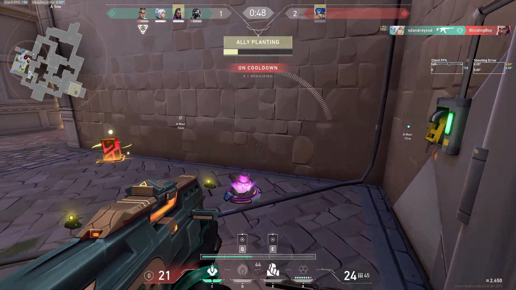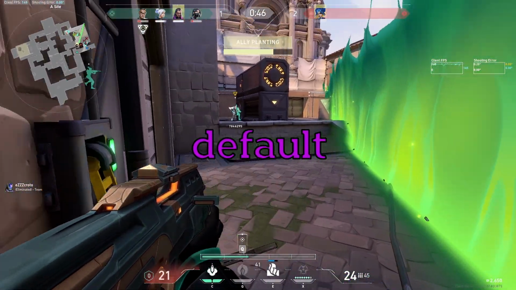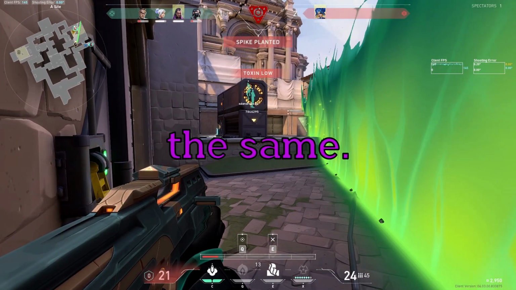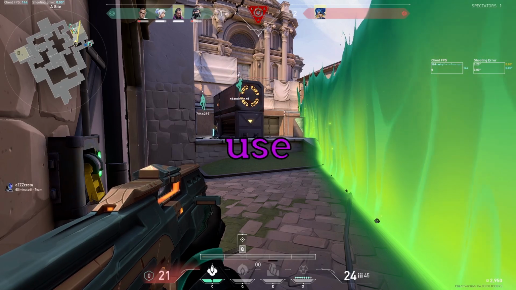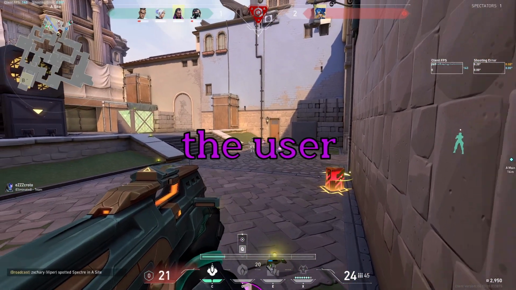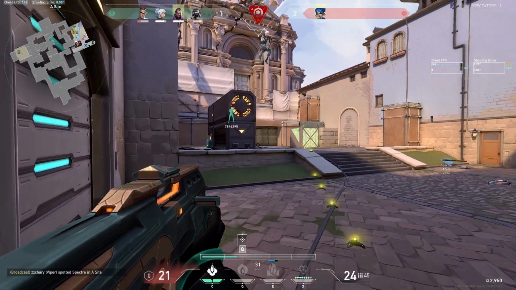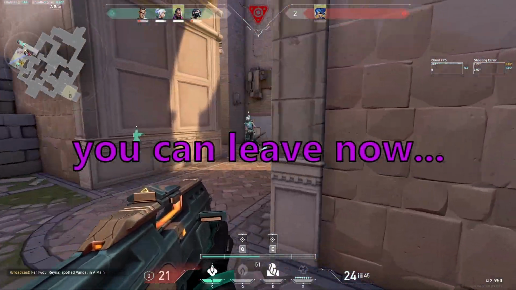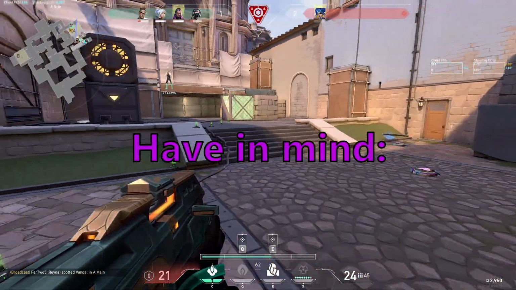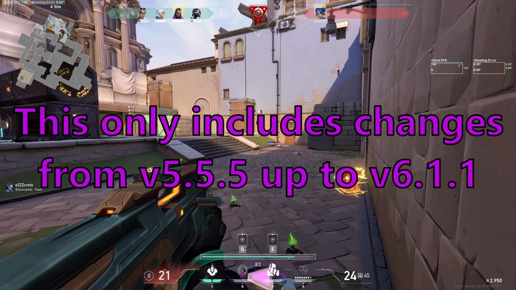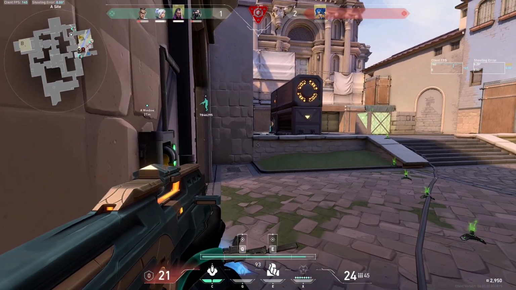The alias bot was removed from the default import, so now you're forced to use AI client. Don't worry, it's basically the same, so don't panic. The option to use yes and no inside functions is no longer a thing. Now the user must provide boolean values like true or false. And this should be every breaking change inside the versions coming from 5.5.5 up to the latest version, which will be 6.1.1 at this time, and soon the version 6.2.0.